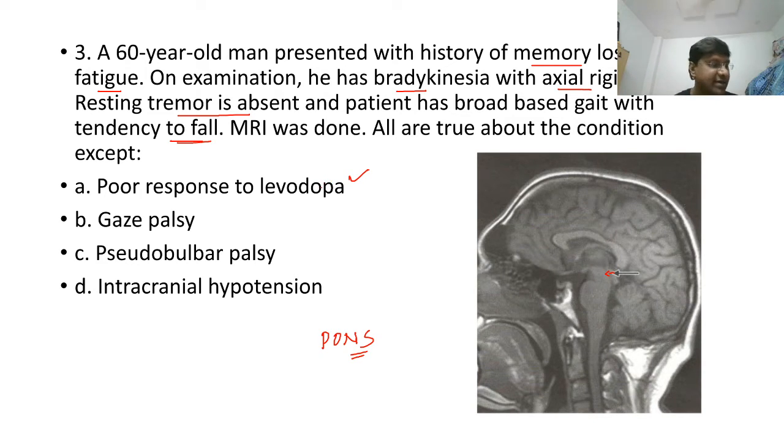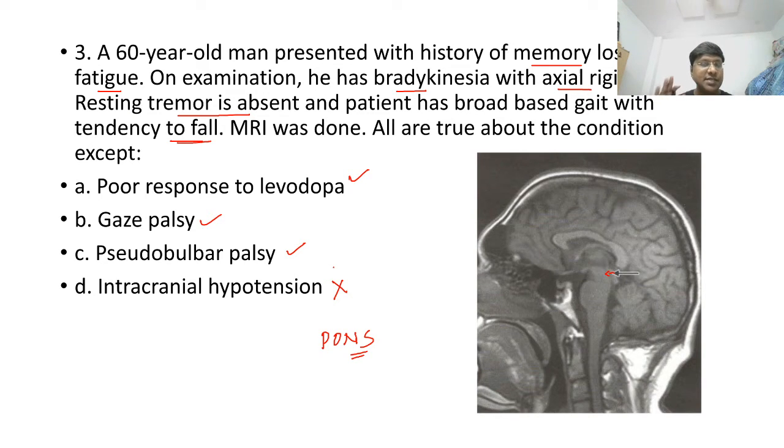Now what is the drug you will give in these individuals? And they have gaze palsy, specifically upward gaze palsy. These individuals also have pseudobulbar palsy, wherein there is upper motor neuron or corticobulbar tract involvement. But remember this point: individuals with progressive supranuclear palsy will not have intracranial hypotension.